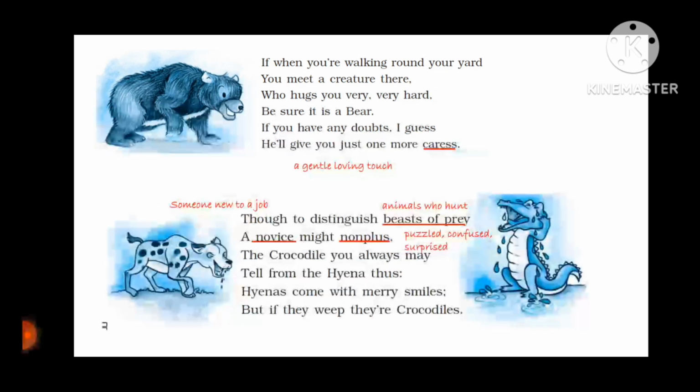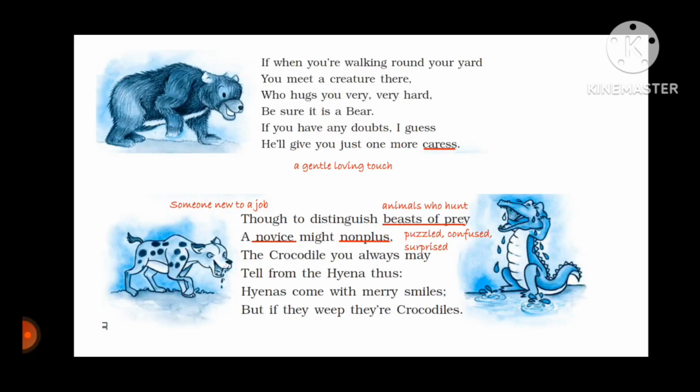So if somebody who is new, who is a novice, who doesn't know how to identify or distinguish between wild animals who hunt, then there is a difference that the poet has told, that how will you differentiate between crocodile and hyena? A hyena always keeps smiling. Hyena is famous for its resemblance of laughter with human laughter, and crocodile is well known for shedding crocodile tear. It means when we say that he's shedding crocodile tears, that means it's a fake tear.